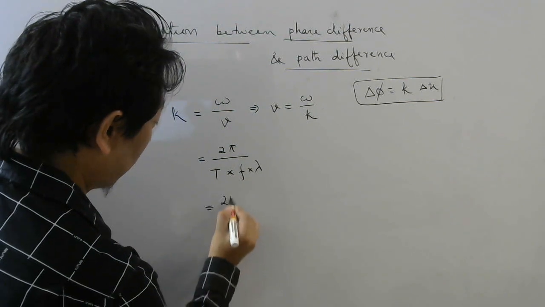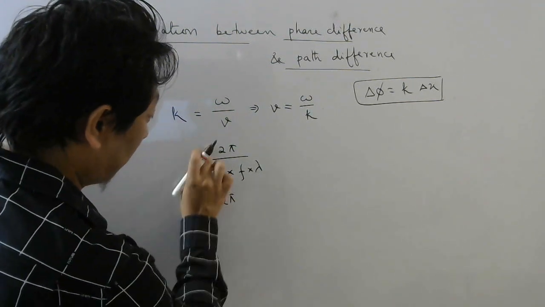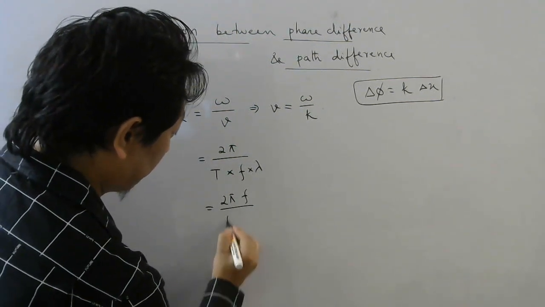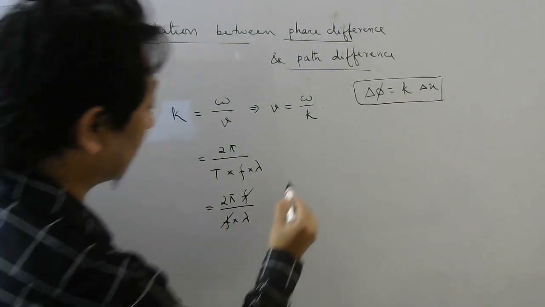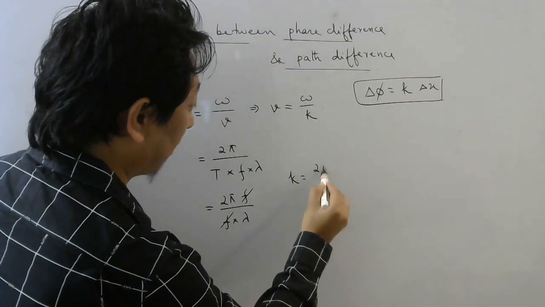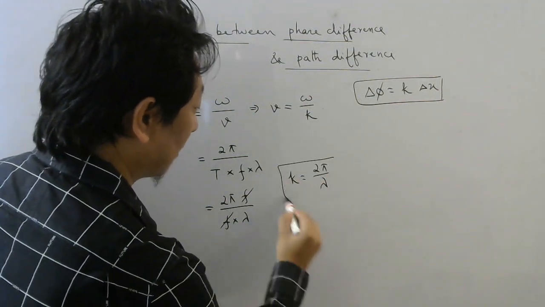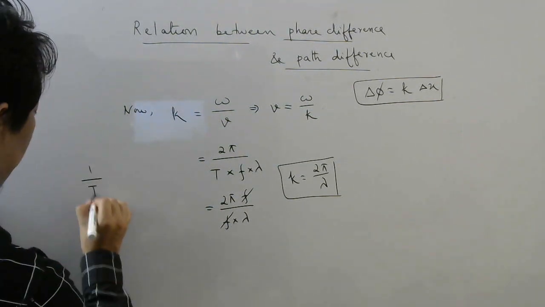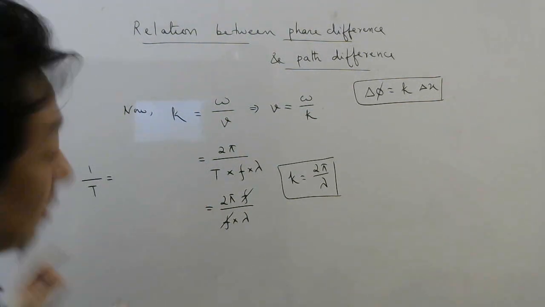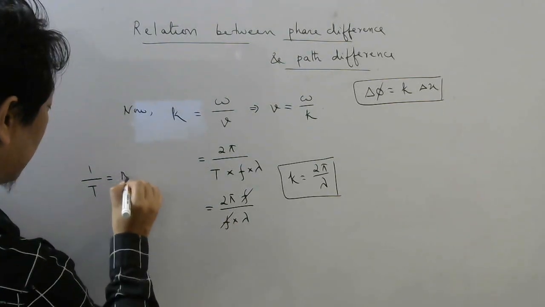Now 1 by time period is also frequency. So frequency cancels, and k can be written as 2 pi by lambda. Isn't it? So just like 1 by time period, what is this? Frequency. And what is the meaning of frequency?